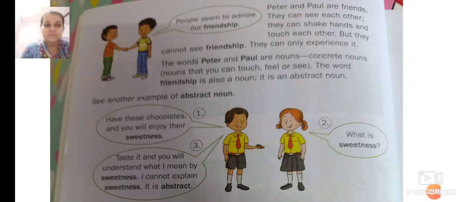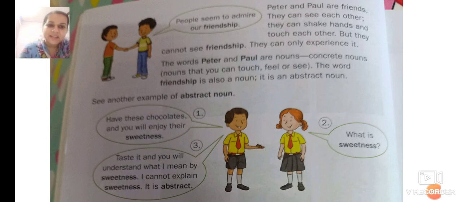The words Peter and Paul are nouns, that is, concrete nouns. You can touch, feel, and see them. The word friendship is also a noun, but it is an abstract noun because you cannot touch the friendship. See another example of an abstract noun.